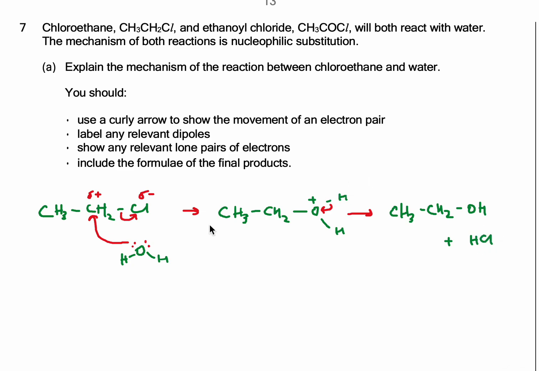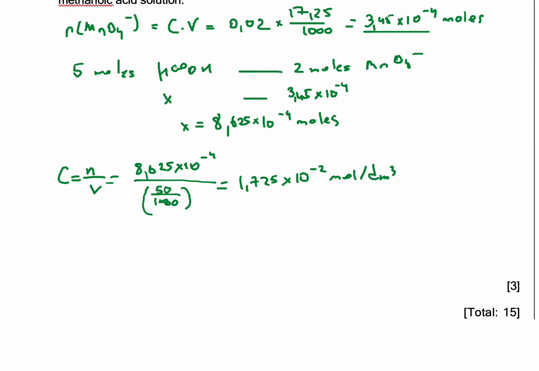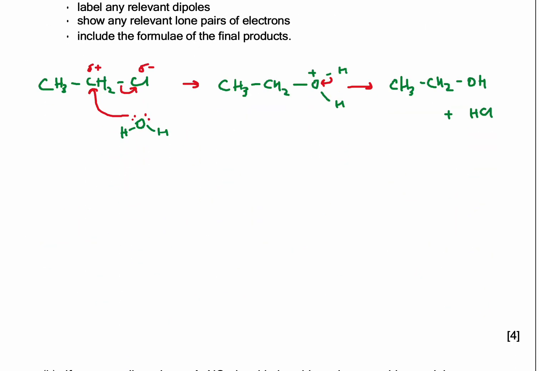So we showed lone pairs of electrons, the dipole, the movement of electron arrows, and included the formula of the final product, CH3CH2OH. Very easy, 4 points.